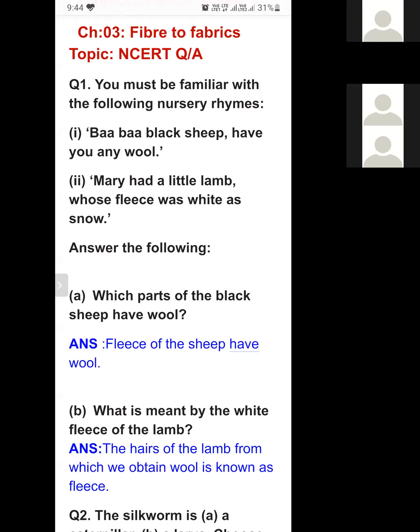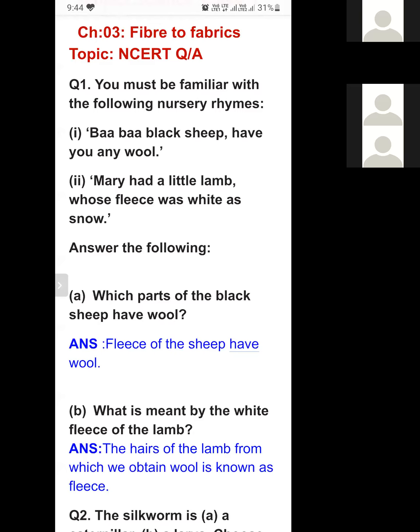No, it is related to our topic because our chapter is Fiber to Fabrics. We are discussing fabrics. So where does wool come from? Where does silk come from? Wool comes from sheep, goat, camel, yak. These are wool yielding animals, wool giving animals. That is why sheep is there. Baa baa black sheep, have you any wool? We do this type of rhymes in nursery class, so it is related to our topic, Fiber to Fabric.